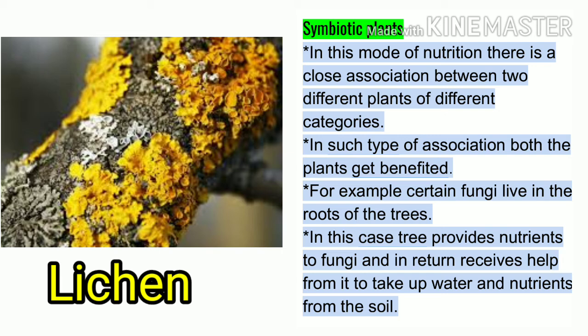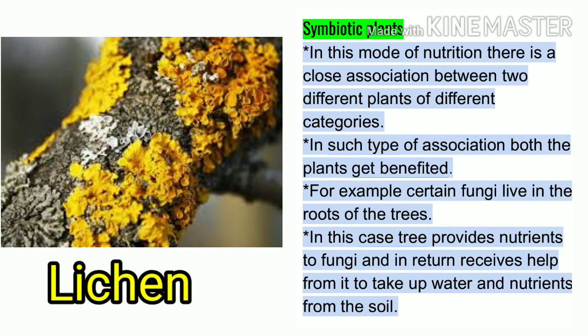In such an association, both the plants get benefited, like fungi and algae. Fungi are basically non-green plants; they do not have chlorophyll. Algae are green plants; they have chlorophyll and can prepare food, but there is something lacking.